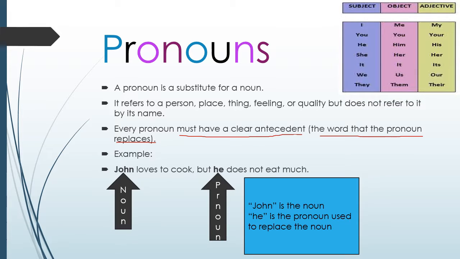Notice some of these common pronouns that we use. I, you, he, she, we, they, him, her, us, them, their. These are all pronouns used to replace nouns.